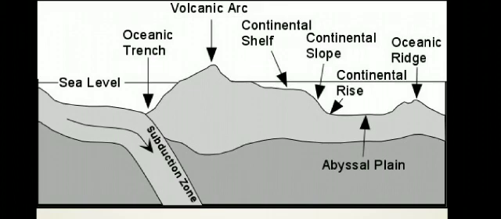We will look at the sequence of the landforms and the details of major landforms on the ocean floor. As we go away from the coast, the structure of the ocean floor changes. We can see in this diagram various kinds of landforms under the ocean. For example, continental shelf, oceanic trench, continental slope, continental rise, oceanic ridge, and the abyssal plains.